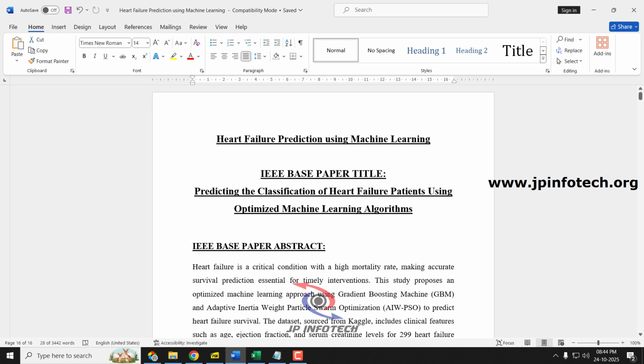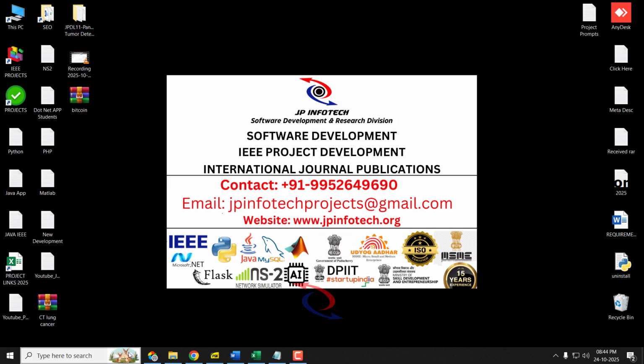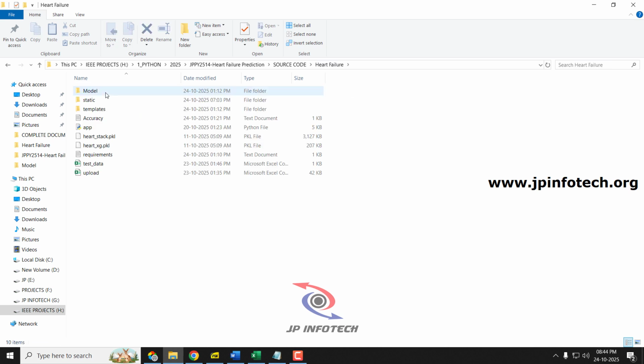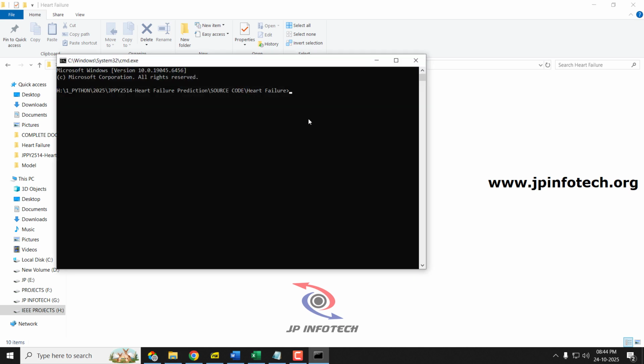So now let us see the execution of the project. Just go into the source code folder. Inside that we have the heart failure folder, and inside that we have the app.py file. Here in the address bar, let me type cmd and click enter. The command prompt window opens with the exact location. Now type python space app.py and click enter, and kindly wait for a few minutes.